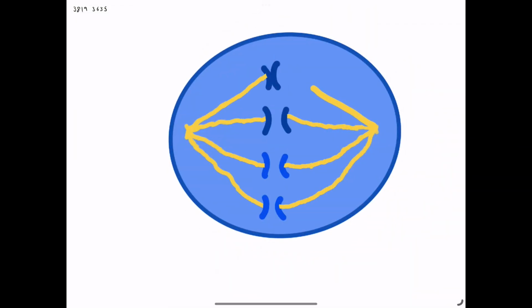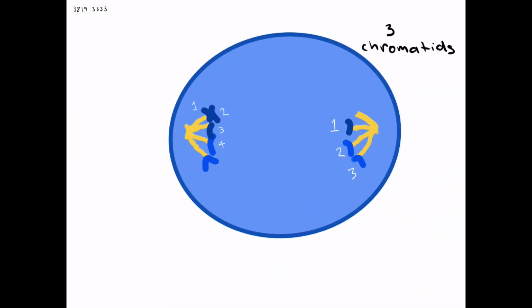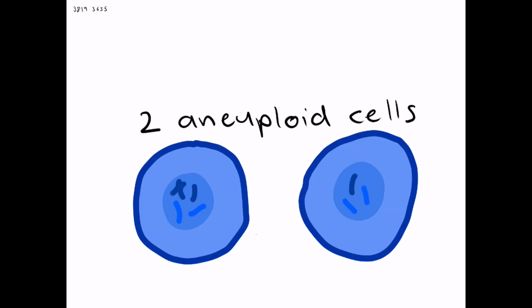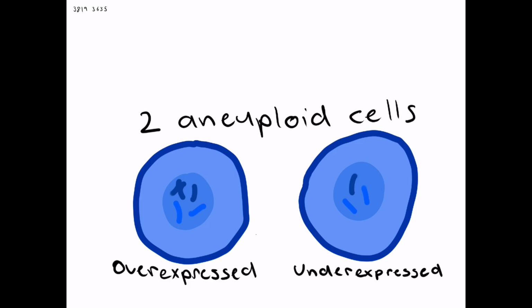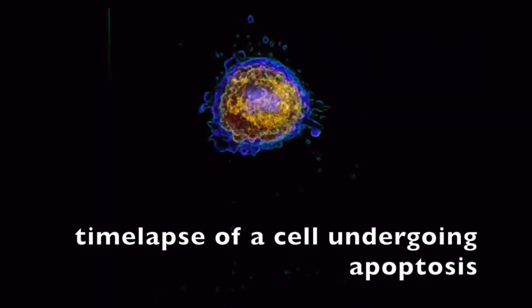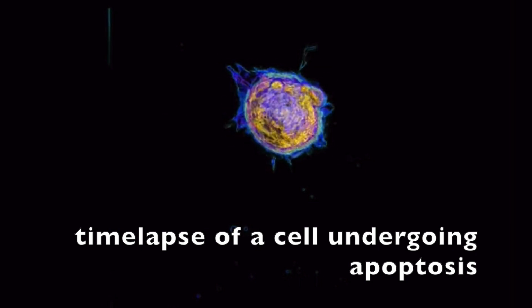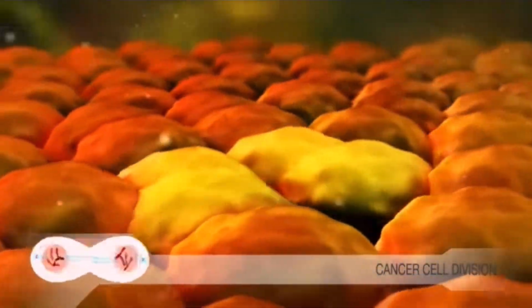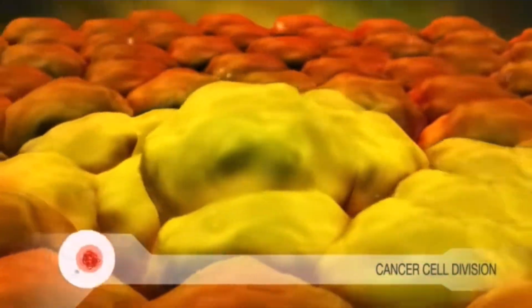Despite precision, errors like non-disjunction can occur during anaphase, where chromosomes fail to correctly segregate, leading to cells with abnormal chromosome numbers known as aneuploid cells. Aneuploidy disrupts the balance of genetic material, leading to altered gene expression, as genes are either overexpressed or underexpressed. To prevent the replication of aneuploid cells, the body activates apoptosis, which is controlled cell death. However, aneuploid cells can sometimes evade apoptosis, leading to uncontrolled cell division and tumour formation.